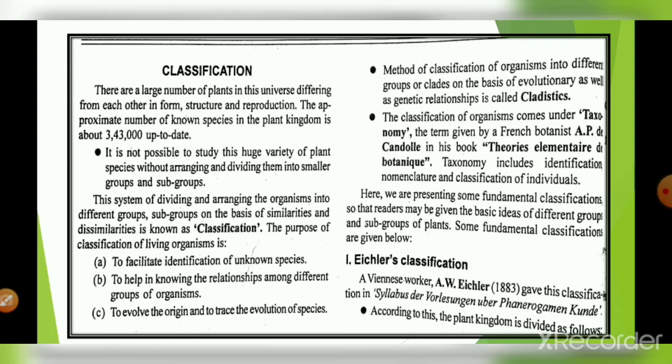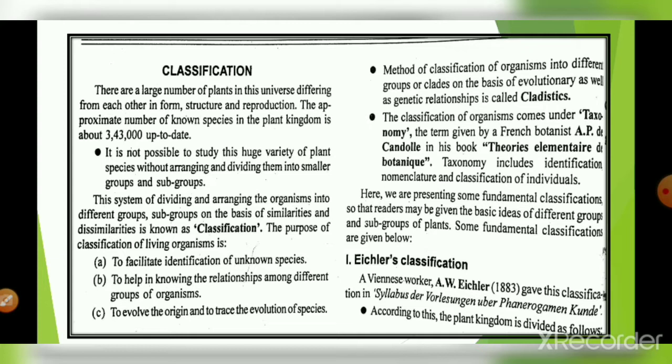First of all, what is the kingdom? The kingdom is the topmost level and the higher categorization of plants, and in the case of animals also. On a hierarchical basis, the kingdom is the topmost classification, placed in the highest place. A kingdom is then classified into sub kingdom, then division, subdivision, and all those things.